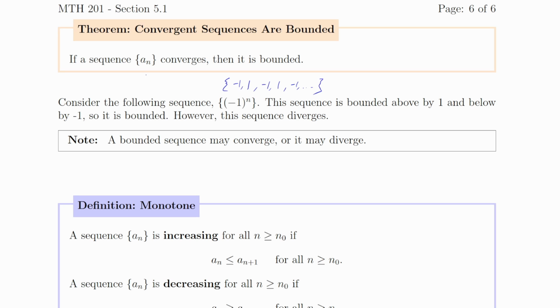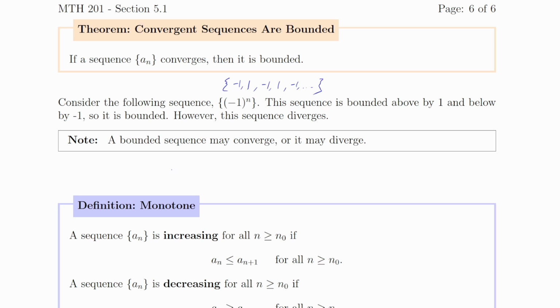So we have to be careful about our statements here. Our theorem says that if a sequence converges, then it's bounded. That's not the same as saying if it's bounded, then it converges, because here I have a bounded sequence that diverges. So a bounded sequence may converge or it may diverge. We don't know. That we have to check on an individual basis. This theorem doesn't help us with a bounded sequence. What it's saying is if the sequence converges, then it must be bounded.